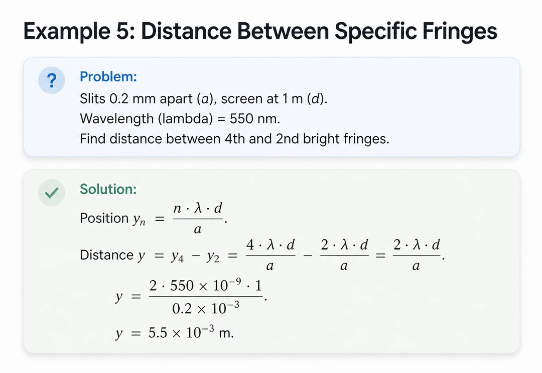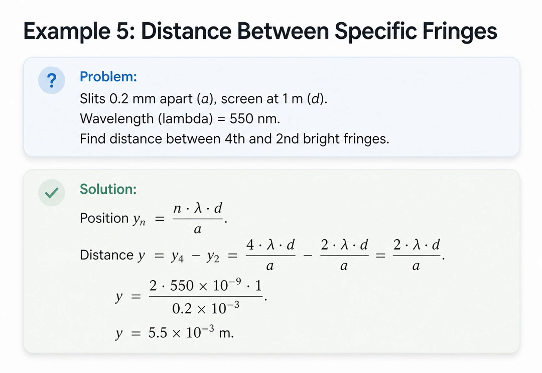What if we need to find the distance between two specific fringes, rather than from the center? In this example, we want the distance between the fourth and second bright fringes. We have a slit separation of 0.2 millimeters, a screen distance of 1 meter, and a wavelength of 550 nanometers. We find the distance by subtracting the position of the second fringe from the fourth fringe. This simplifies neatly to 2 times lambda times d over a. Plugging in our values and remembering to convert nanometers to 10 to the negative 9th meters, we get a distance of 5.5 millimeters.